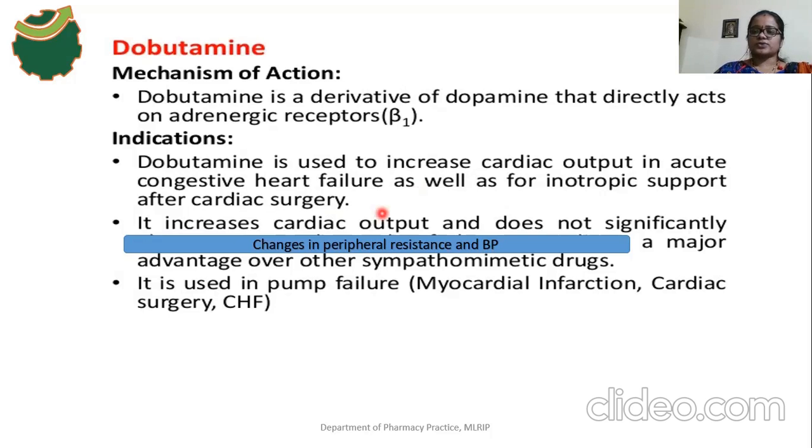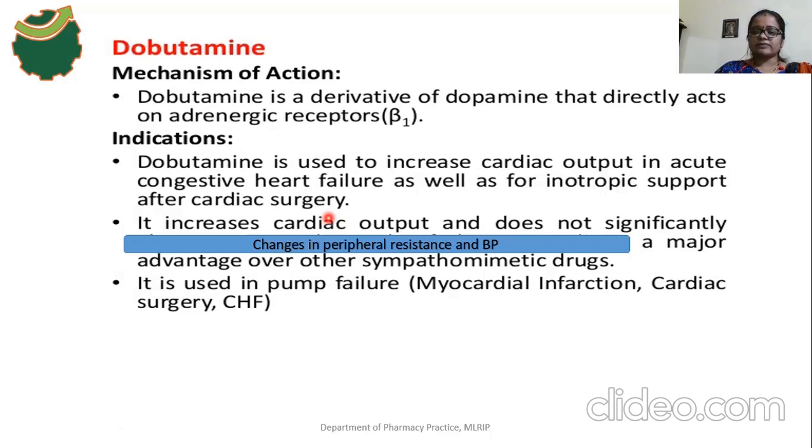It is used as inotropic support after cardiac surgery, and it increases the cardiac output, and it does not significantly change peripheral resistance and BP. So dobutamine increasing the cardiac output is a major advantage. Why? Because this drug does not significantly change peripheral resistance, and there is no change in the BP.